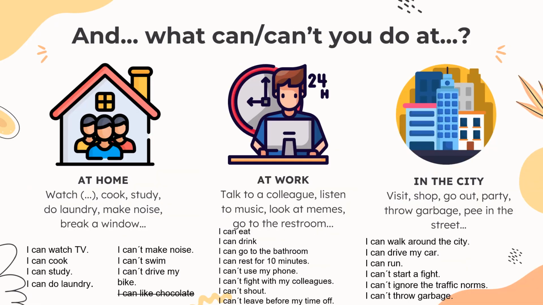Now in this part, I want you to go through all the examples we reviewed in class. So the affirmative and the negative forms of things you can do or you can't do at home, at work, or also in your city. So take a look at the examples, read them carefully, and pay attention to the verbs.